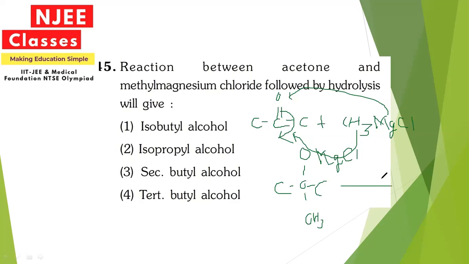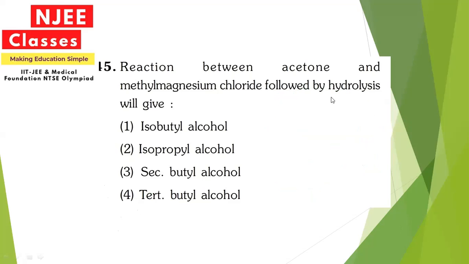When hydrolysis is done, a water molecule will react. So this MgCl will be replaced by H, hence introducing the OH group in the structure. The structure formed as a result of this reaction will be tertiary butyl alcohol. So the answer for this question is 4, that is tertiary butyl alcohol.